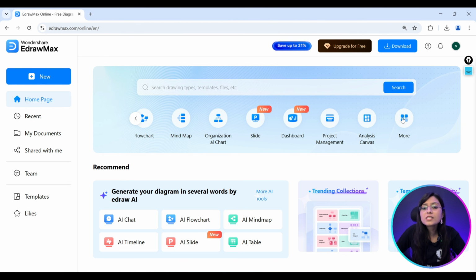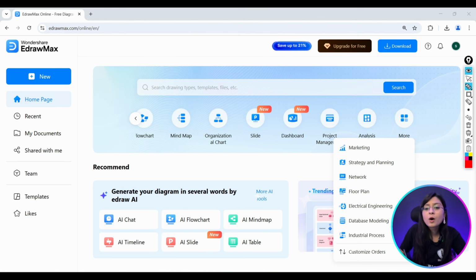And when we click on this more option, we get to know we can create a chart related to marketing, strategy and planning, network chart, floor plan, electrical engineering, database modeling, and industrial process. So let's explore all these features one by one.